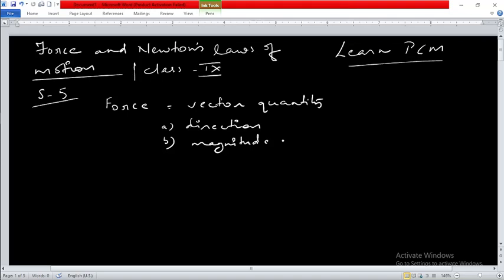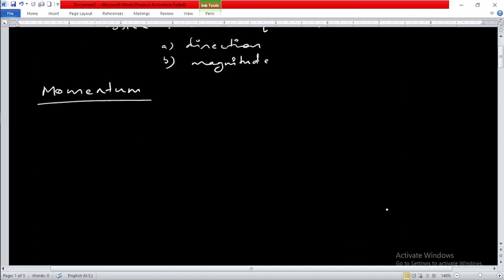Now, before proceeding to the next law of Newton, Newton's second law of motion, we are going to understand momentum first. There is a word momentum which should be clear to you before we move to the next law of motion. Let us try to understand this topic first. So keep on watching, stay tuned so that we can discuss this.